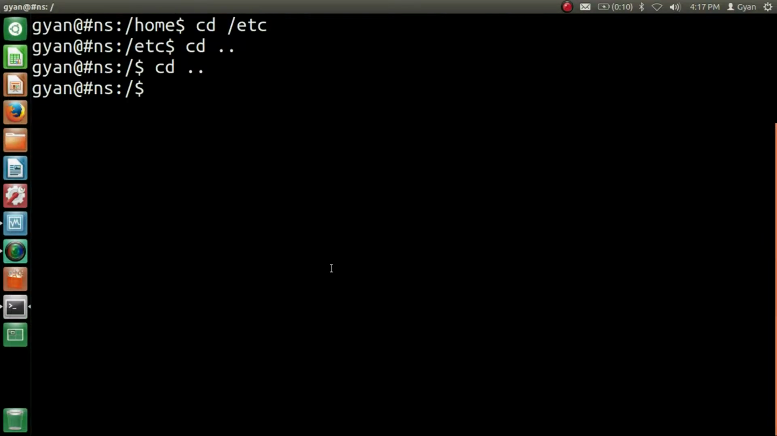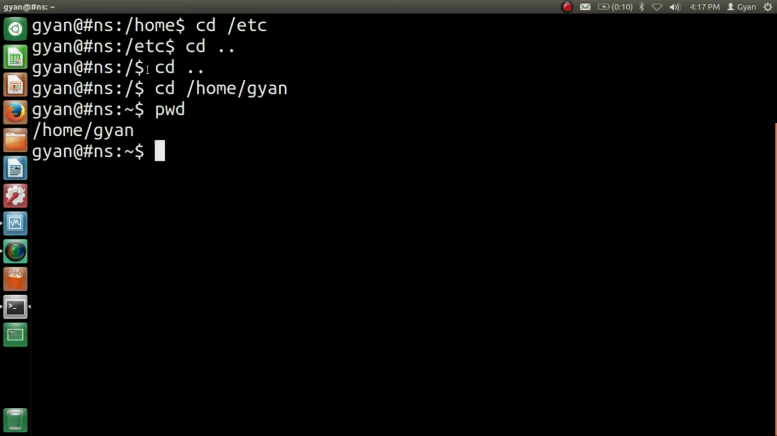Let me go in the home directory, cd /home/gyan. Now I am in the home directory of user gyan. Let me type pwd, print working directory. It prints /home/gyan. The first slash represents the root directory, and after that all slashes are just path separators.